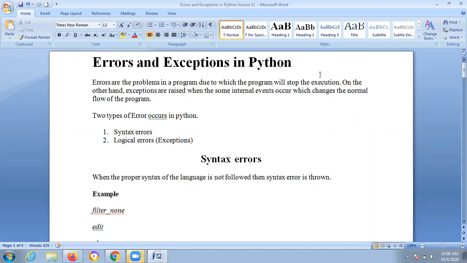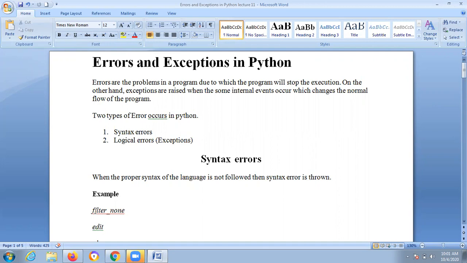An error is nothing but this: whenever you write a program, there is no guarantee it will execute in a correct manner. You may get errors. So it's your responsibility to remove errors, because if an error is there and it is submitted to the client, what's the use? They won't be satisfied, right? So the developer is mainly responsible for removing errors and submitting to the client. Then the client will be satisfied with a development without errors.